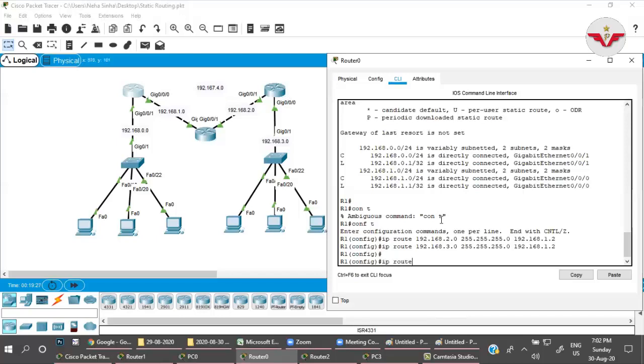So IP route 10.0.0.1. I'm not going to give the complete network. I'm just giving the IP of that particular host, right? If I'm giving a particular host IP address, the subnet mask which I use, as I informed you earlier, is 255.255.255.255. It indicates a particular host, 10.0.0.1.